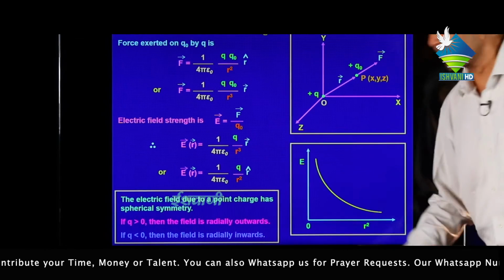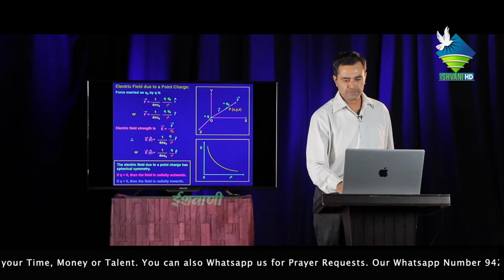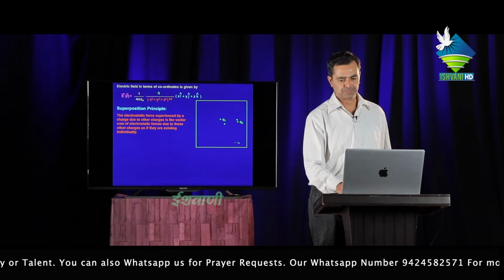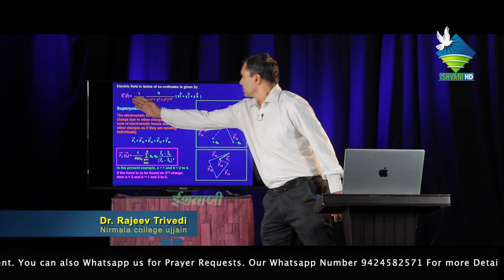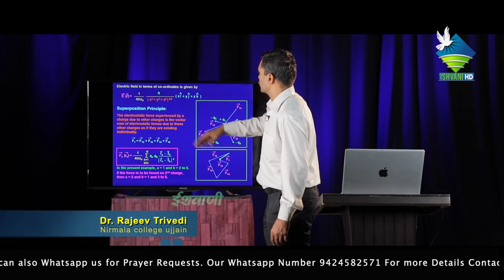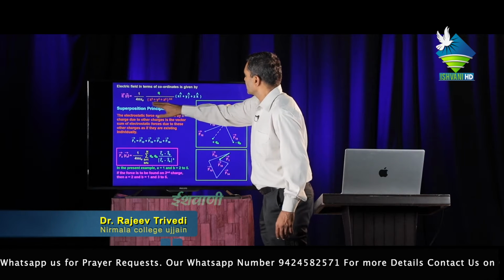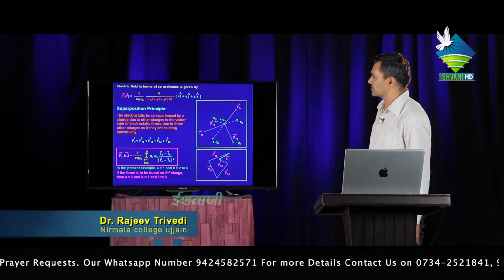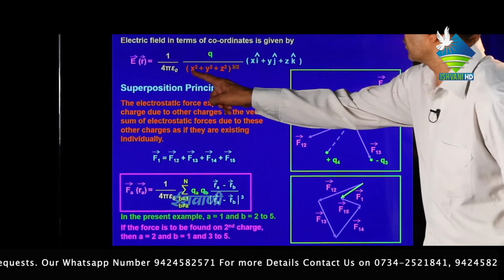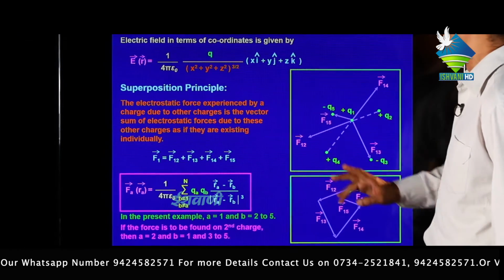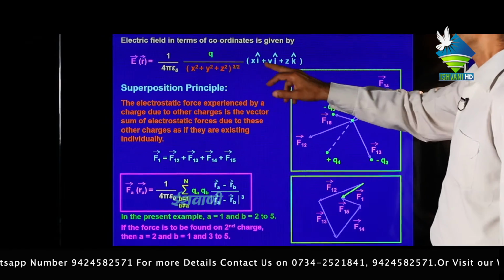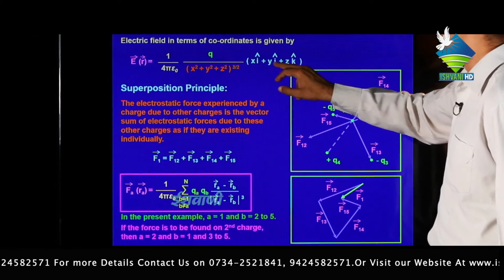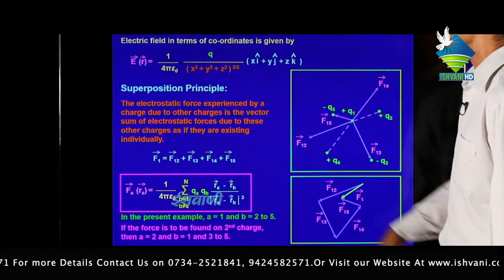Next, the electric field in terms of coordinates is given by E of R equal to 1 upon 4 pi epsilon 0 Q upon R cube times R vector. Then R equal to xi plus yj plus zk. Then R square equal to x square plus y square plus z square, to the power 3 upon 2. And R cap means xi plus yj plus zk over R. So i, j, k are unit vectors.